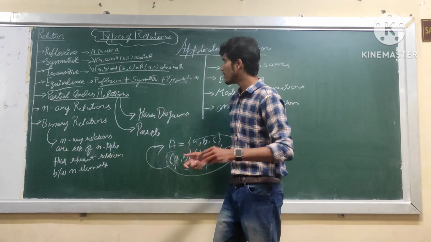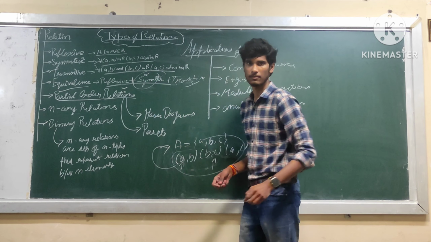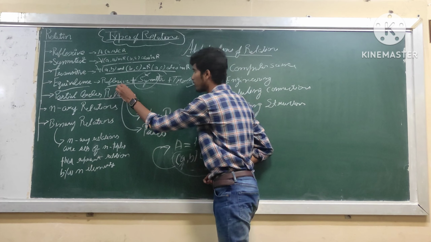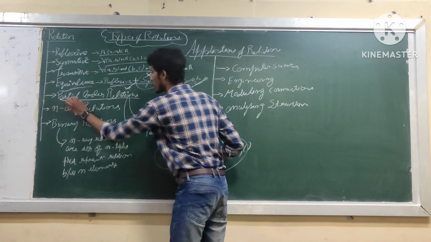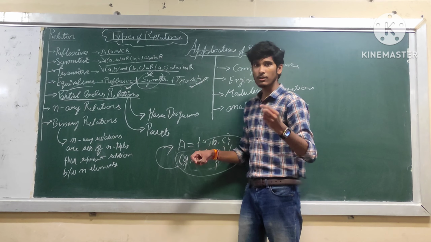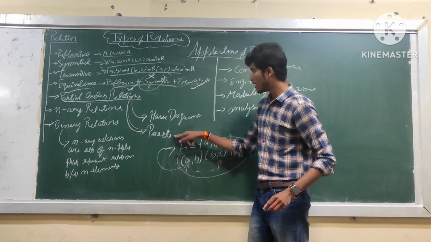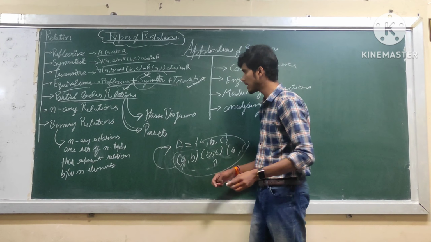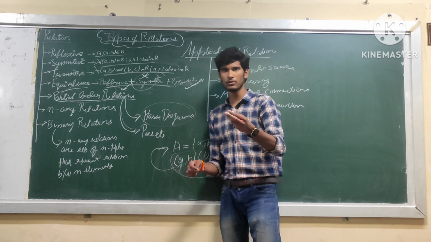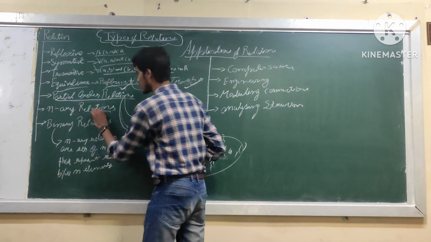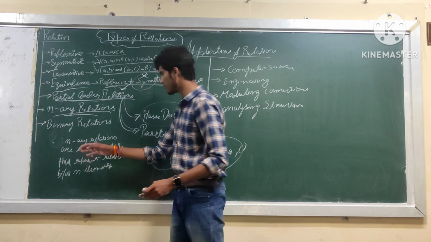A type of relation which is reflexive, transitive but anti-symmetric. Listen to me again. A type of relation which is reflexive, transitive and anti-symmetric will be termed as partial order relation. A set in which partial order relation exists is called a poset. And the graphical representation of partial order relation and poset is termed as Hasse diagrams, which is a huge topic in itself.